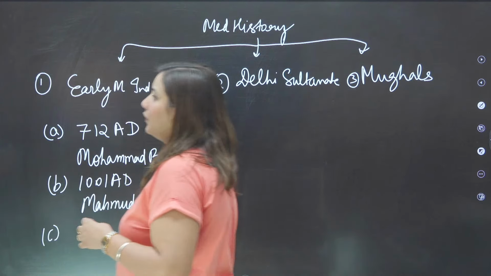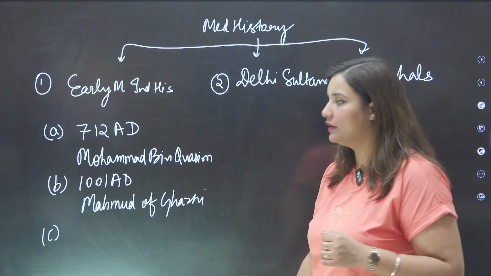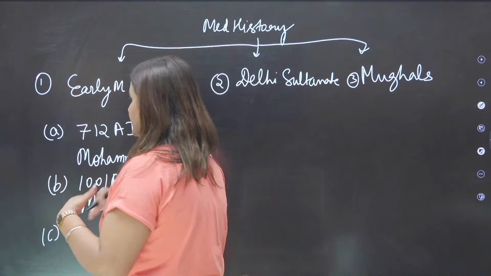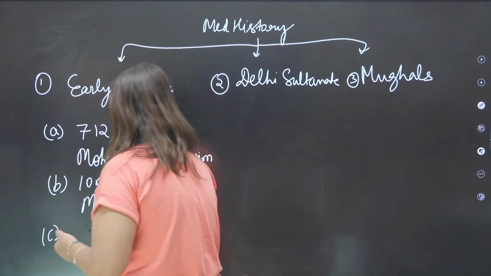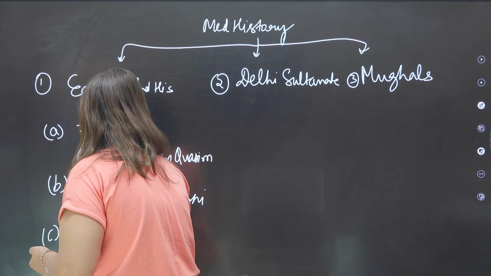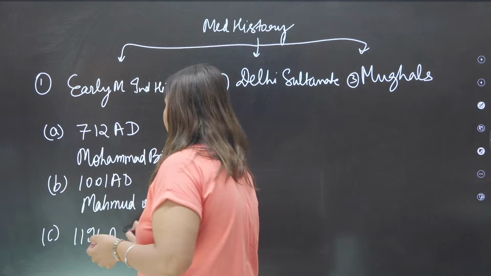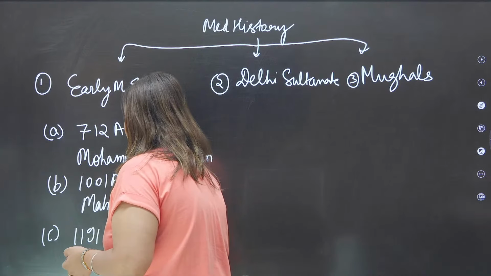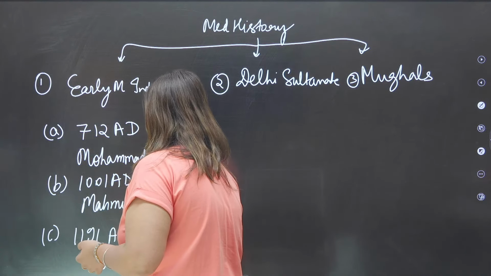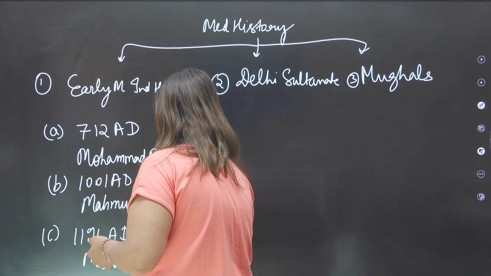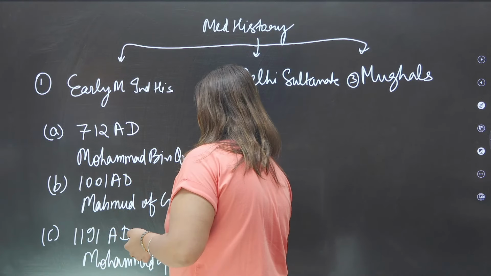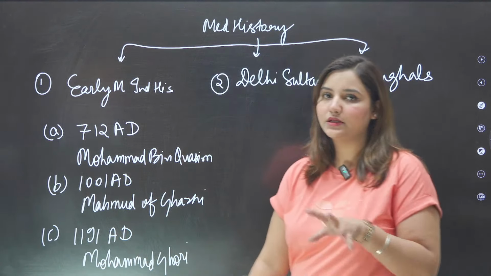Then the third important Islamic ruler is coming around 1191 AD, who is also known as Muhammad Ghori. Muhammad Ghori was also from Ghazni only.